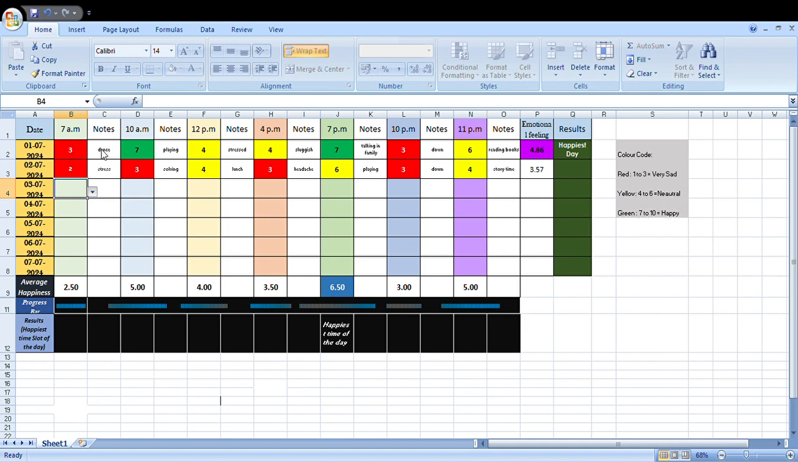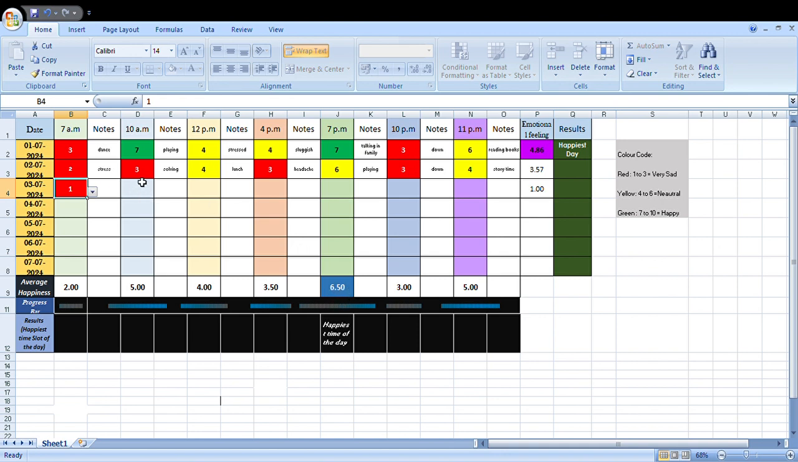So once you fill up these things and you can write the activities you are doing, and like this you can fill up the whole thing. So once you fill up the whole thing, you can see the system will automatically say, suppose here I take it 1. So see that the first day was your happiest day, and you can also track here the happiest time of the day is 7 p.m. So here the average happiness time you can also see the 6.50.